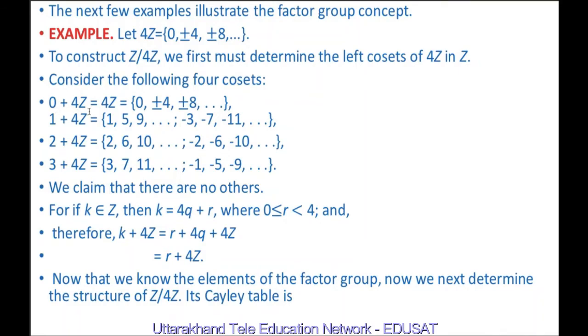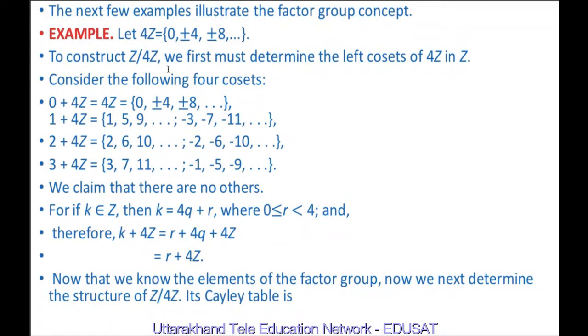So these are 0 plus 4Z, which is equal to 4Z: 0, plus minus 4, plus minus 8 and so on. 1 plus 4Z is equal to, if we add 1 here, so 1, 4 plus 1 is 5, 8 plus 1 is 9, and so on, and for negative elements, minus 4 plus 1 is minus 3, minus 8 plus 1 is minus 7 and so on. 2 plus 4Z is equal to, if we add 2 to the elements of 4Z, so it will be 2 plus 0 is 2, 2 plus 4 is 6, 2 plus 8 is 10, and for negative elements, minus 4 plus 2 is minus 2, minus 8 plus 2 is minus 6 and so on.